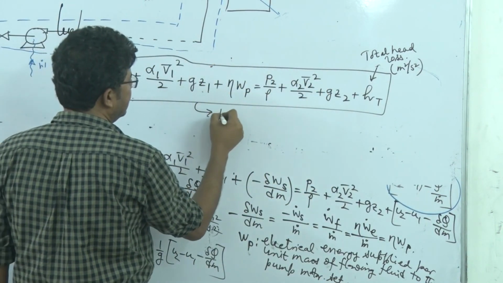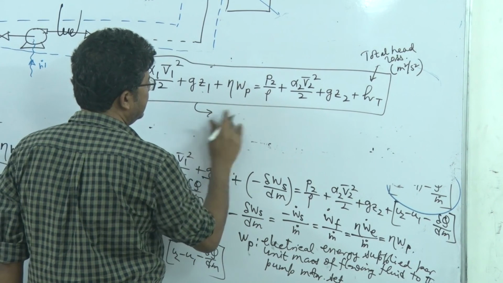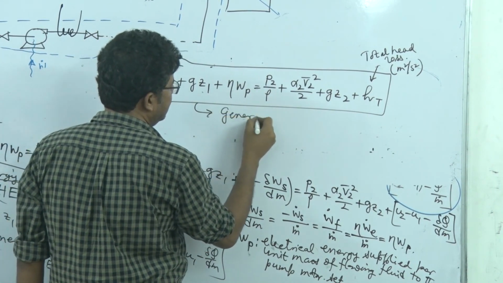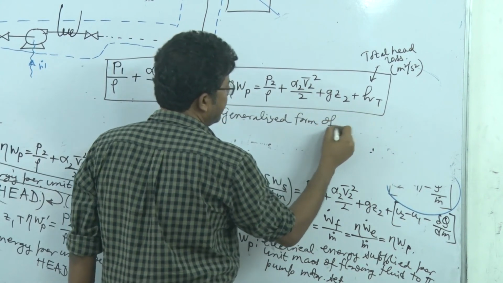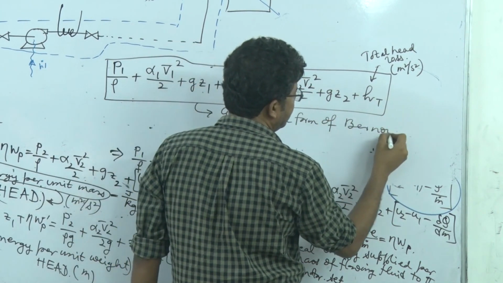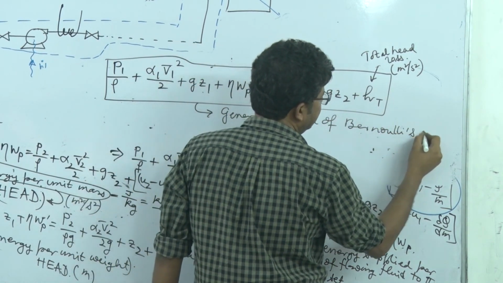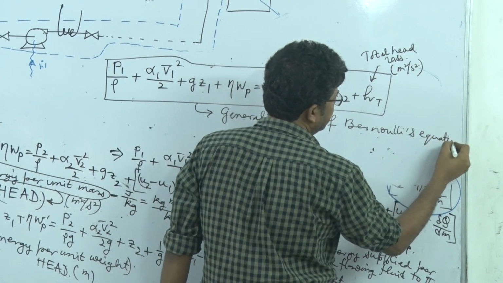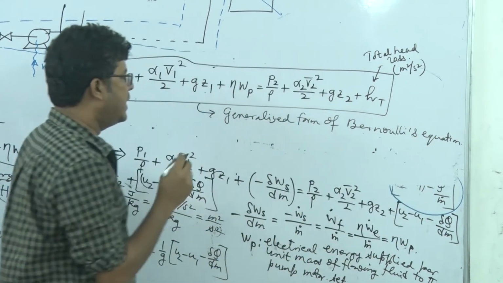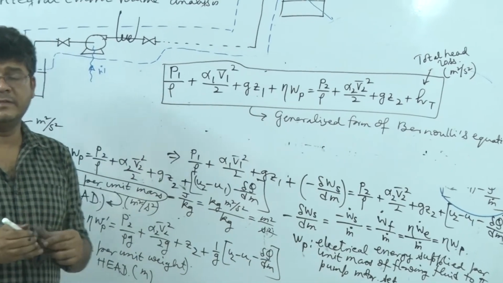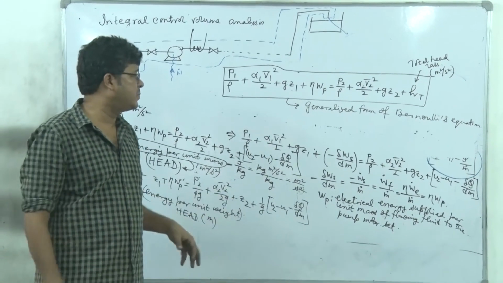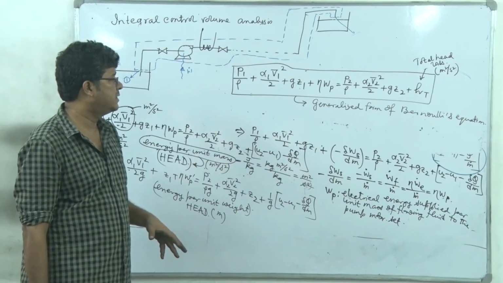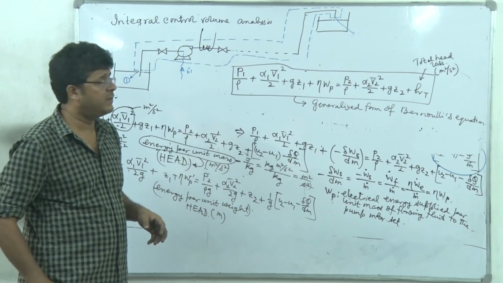So this is the well-known generalized form of Bernoulli's equation, right? And in principle it is very similar to the typical work-energy principle we have studied in our school level physics.